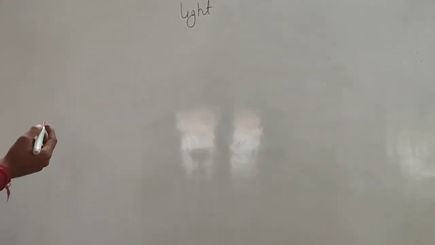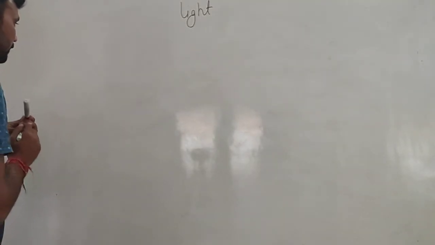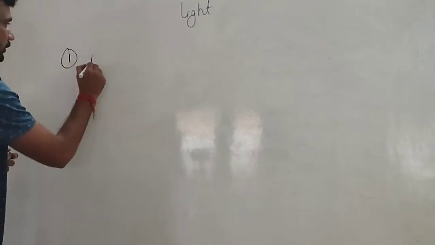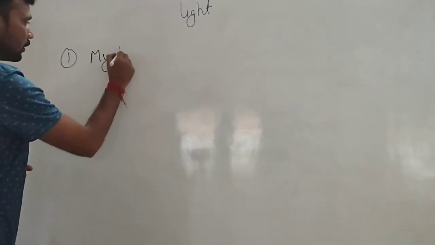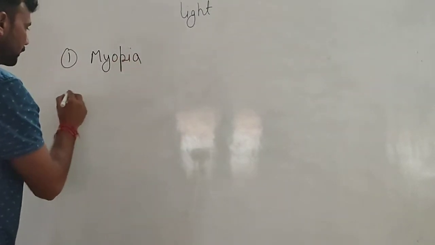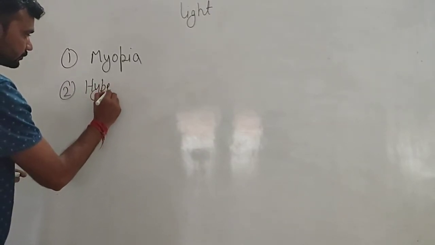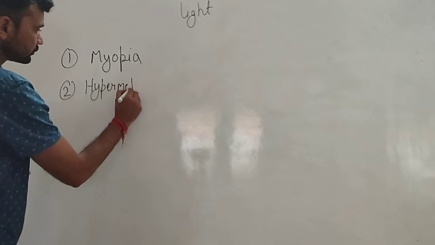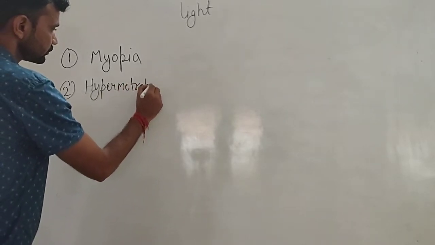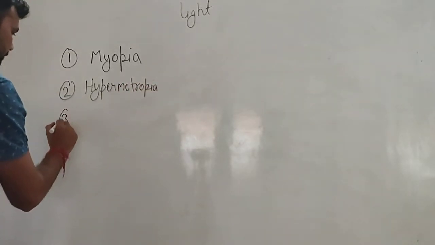In our eyes we have mainly three defects: myopia, hypermetropia, and the third one is presbyopia.